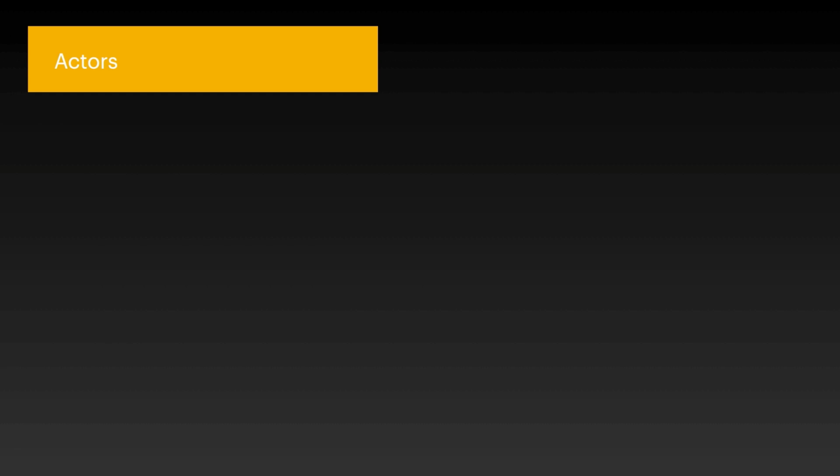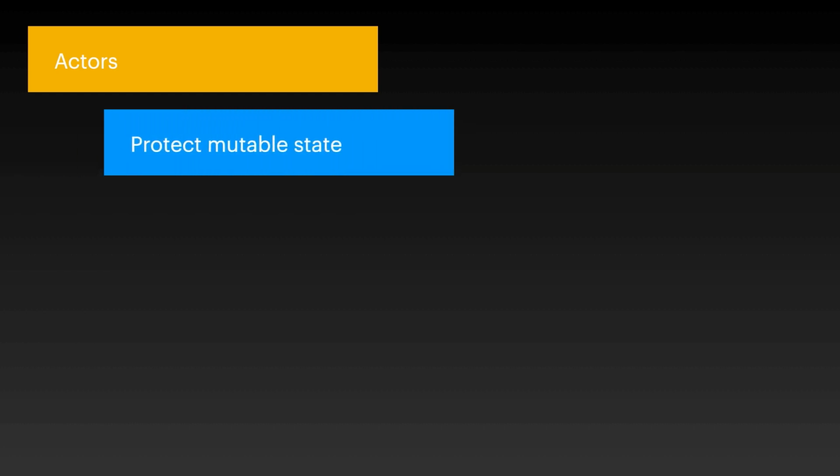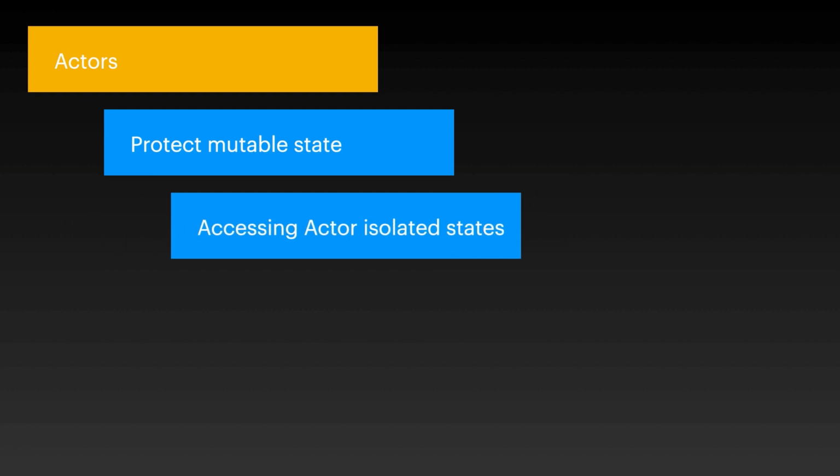Hello and welcome to a module on actors. Actors is a new feature in Swift language that allows you to protect the mutable state. You will learn how to access actor isolated states. What does isolation in actors look like?